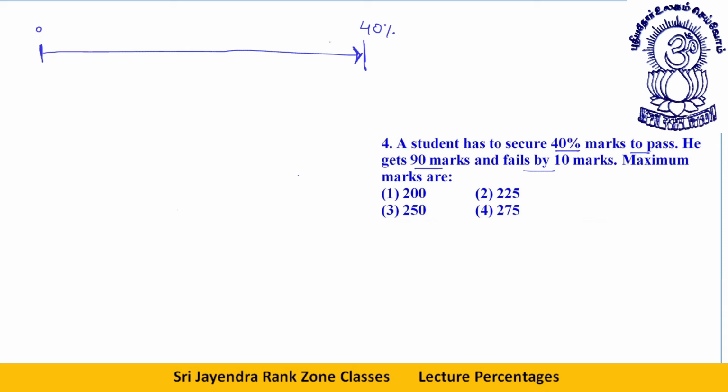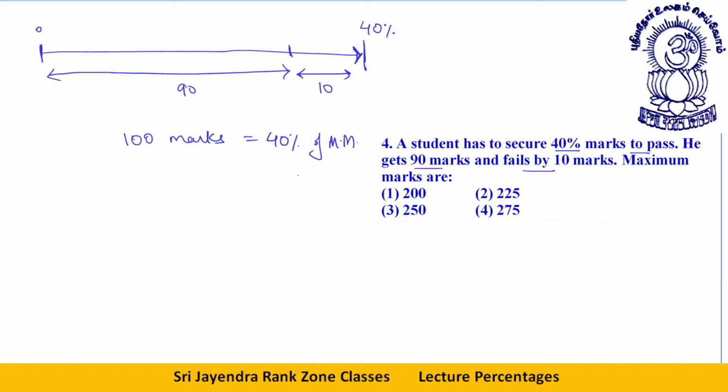He gets 90 marks and fails by 10 marks. He reaches here, this 90 mark, but he still fails by those 10 marks. That is, if he scores 10 marks more, he will reach the 40% mark. So from here, I can say 100 marks is equal to 40% of maximum marks, or I can say 40% of maximum marks is equal to 100.